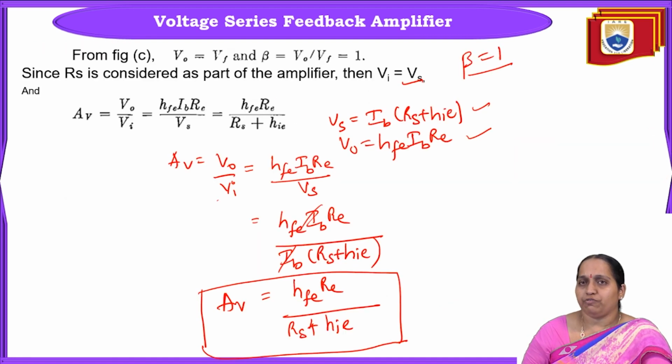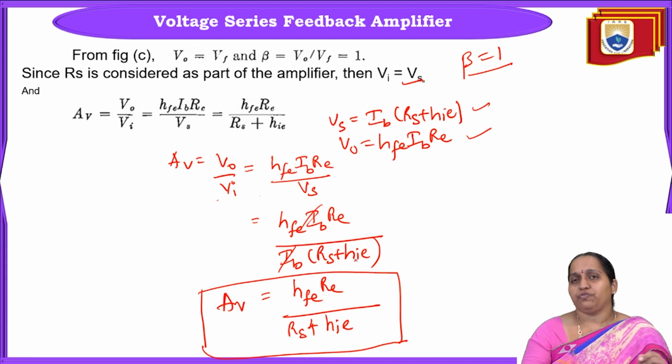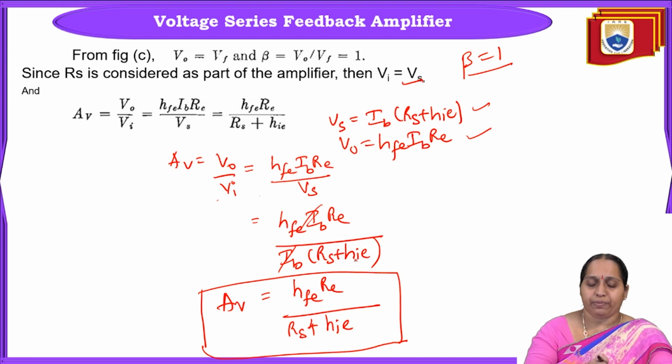Substituting these expressions into AV equal to Vo by Vi, which is nothing but Vo by Vs, we get HFE IB RE by IB into RS plus HIE. On simplification, AV equals HFE into RE by RS plus HIE.